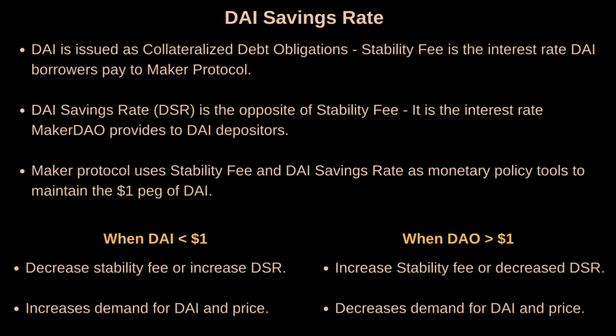Maker governance uses the stability fee and the DAI savings rate as monetary policy tools to control DAI supply and demand and maintain the peg of 1 USD. When DAI is trading below its peg of 1 USD, to increase demand for DAI and therefore increase DAI's price, Maker governance might choose to lower the stability fees and raise the DAI savings rate. Conversely, if DAI is consistently trading above its peg, demand for DAI can be lowered by raising the stability fees and or lowering the DAI savings rate.